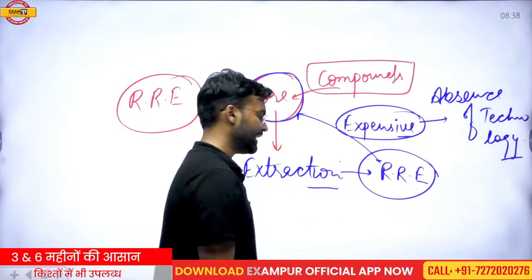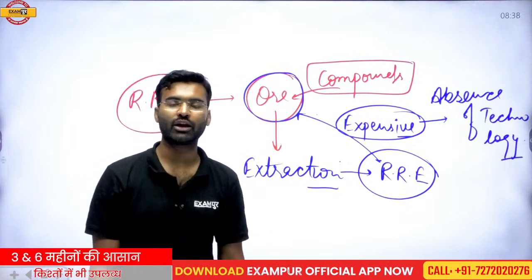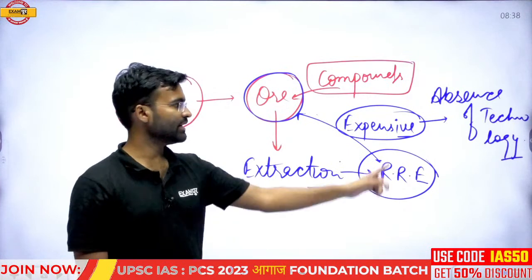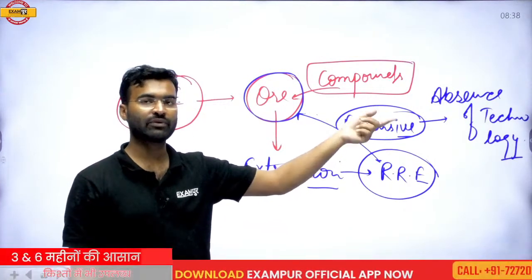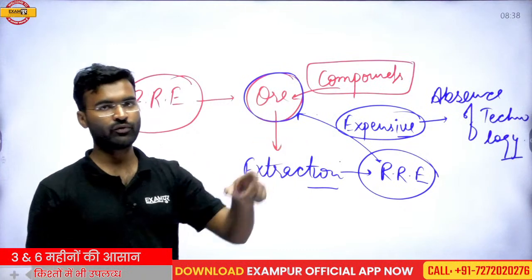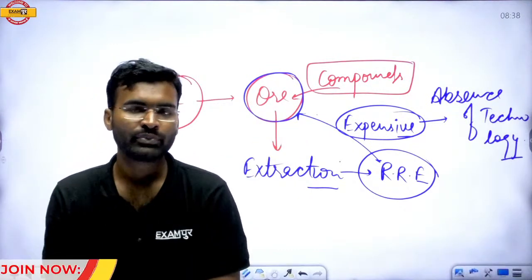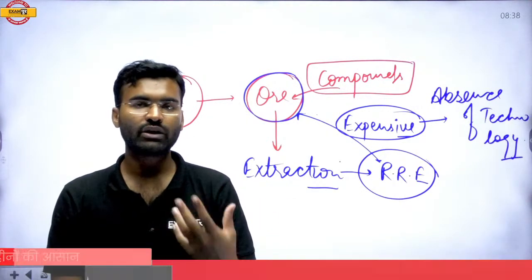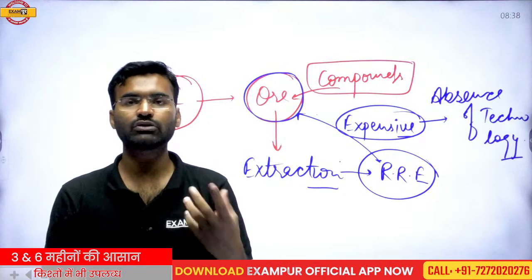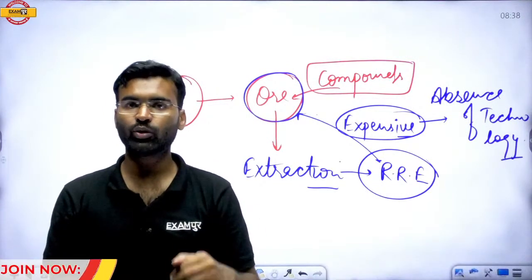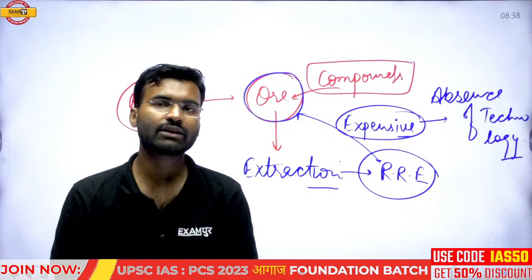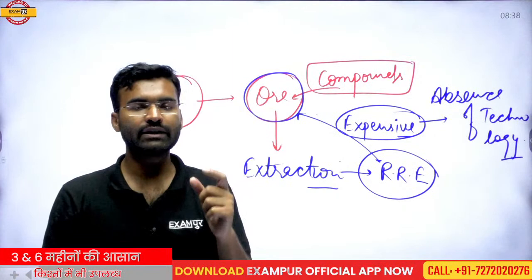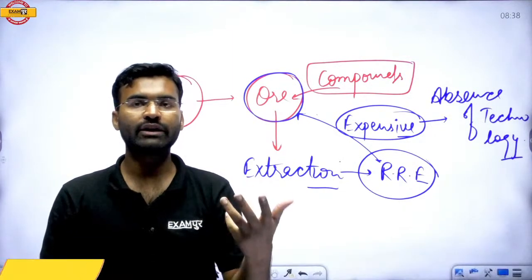So if India has the deposits, then why is India importing this rare earth metal from China? Because extraction is more expensive. If India extracts the rare earth metal in the form of ore and then extracts the rare earth metal from the ore, this is very expensive. So India is mostly dependent on imports of rare earth metal from China. China is India's neighbor country, and China is India's geopolitical rival.